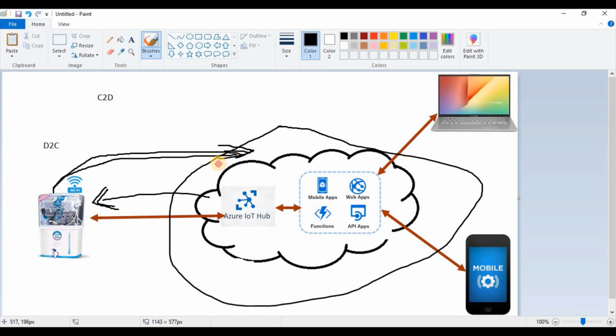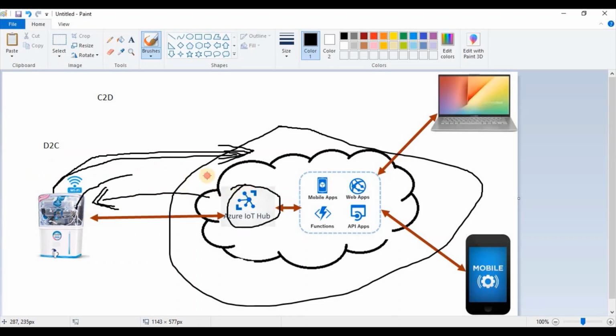When we are talking about the water purifier, it can send the temperature, the motor status, the filter status. Inside there will be one filter, and different components that are required to function. We can collect all these parameters. There will be a fan inside the motor, so what is the speed of that fan. There will be sensors that collect all this information and send it to the IoT hub. So the IoT hub gets all this data from the device.